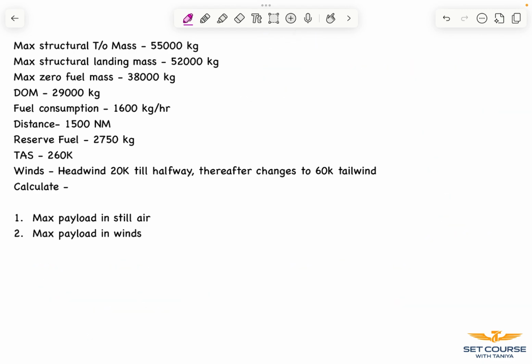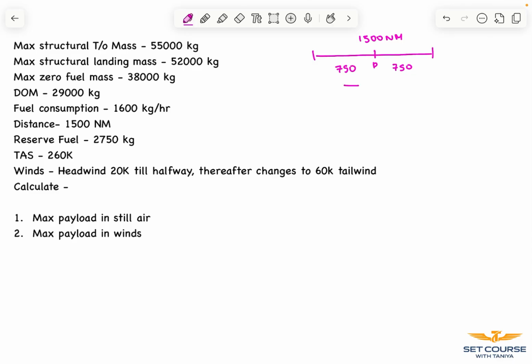Now moving ahead to our second case, that is calculation in winds. Since we are given that the winds are varying midway, we'll divide our distance of 1500 nautical miles into two parts, point P being the midway.